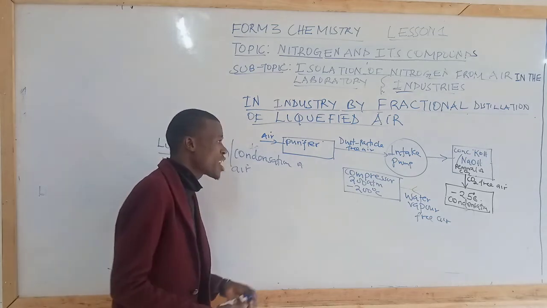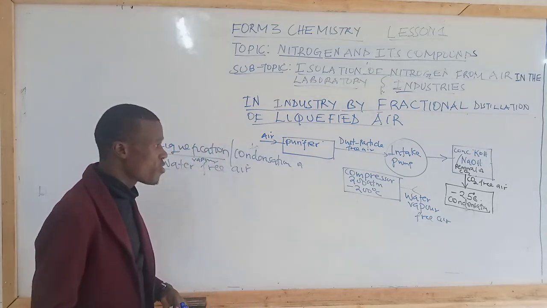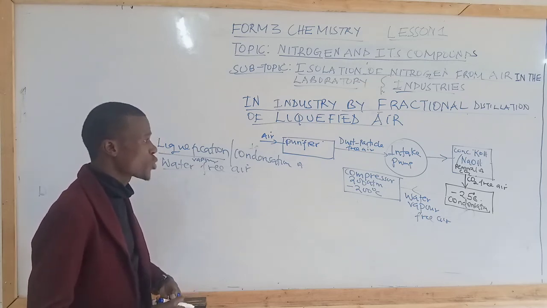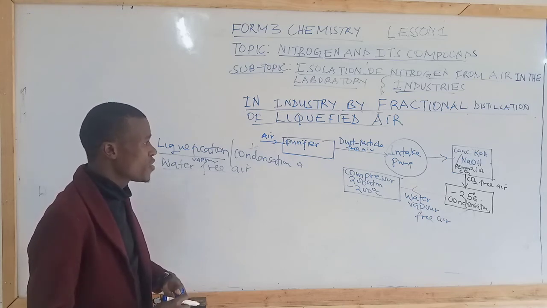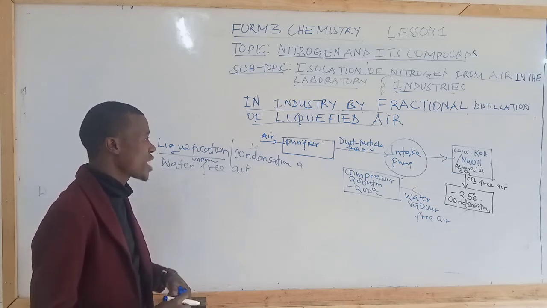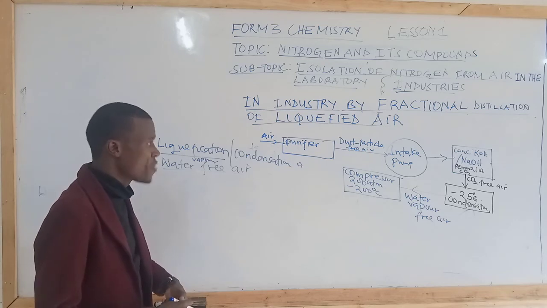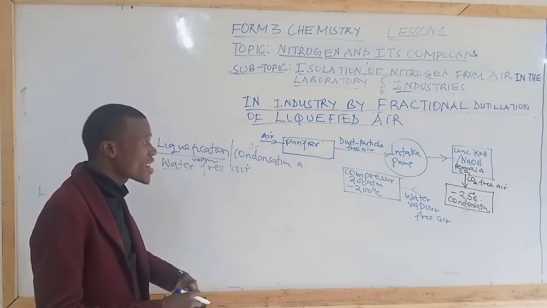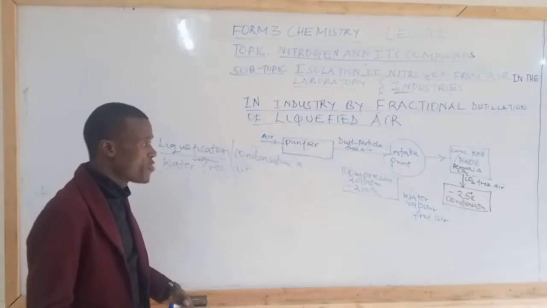So if you're trying to explain what happens after removal of water vapor, I simply say that the water vapor free air is taken to the compressor, where it is compressed to a temperature of negative 200, and a pressure of 200, so as to liquefy the water vapor free air, and therefore the remaining gases will be but in liquid forms.